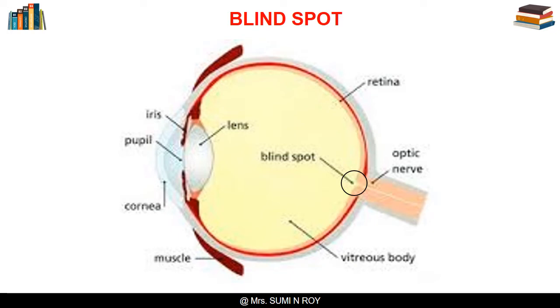There are no sense receptors at the spot where the optic nerve leaves the eye. When an image is formed on this spot, information about it cannot be picked up. So we cannot see the image formed there. This spot is therefore called the blind spot. Each eye has a blind spot.